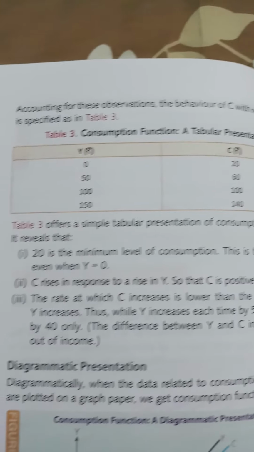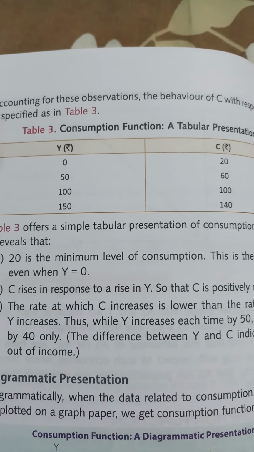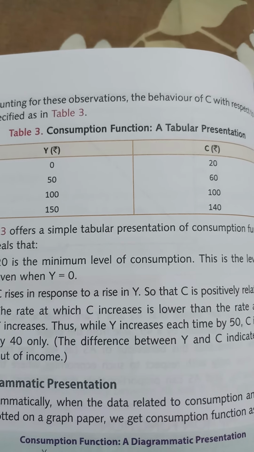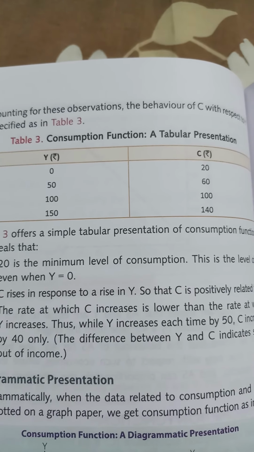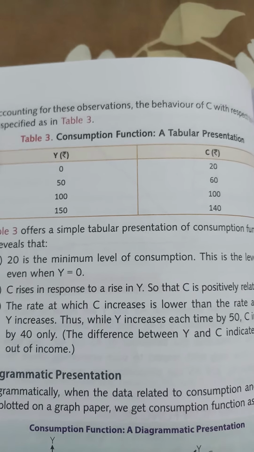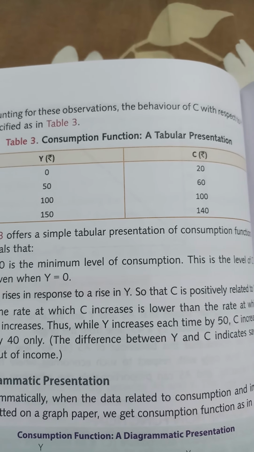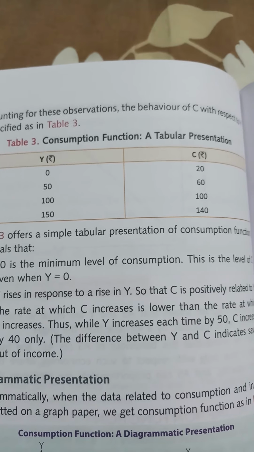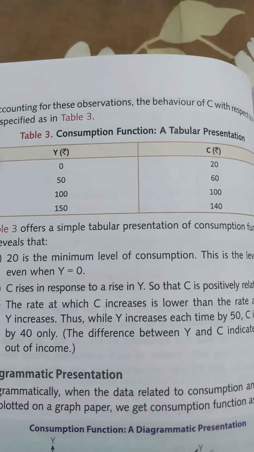You can see here the value of income is 0, 50, 100, 150, while at the same time the value of consumption is 20, 60, 100, 140. First of all, please understand that the value of C that you are seeing at 20 exists when the income is 0. So 20 is called the autonomous consumption.